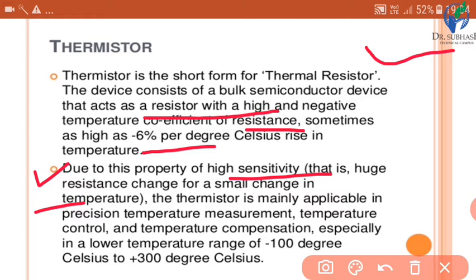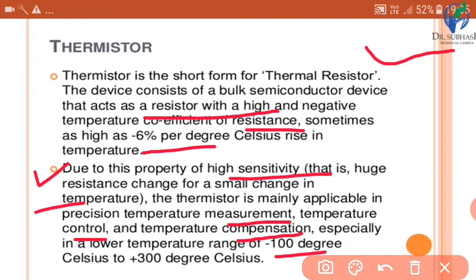The thermistor is mainly applicable in precision temperature measurement, temperature control, and temperature compensation, especially in a lower temperature range of -100 degrees Celsius to +300 degrees Celsius.